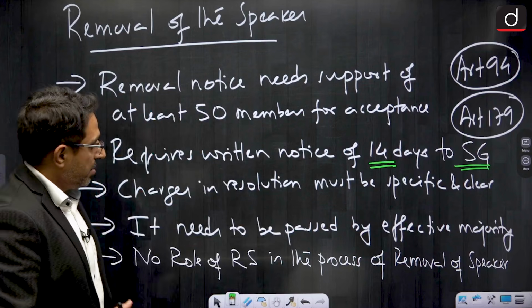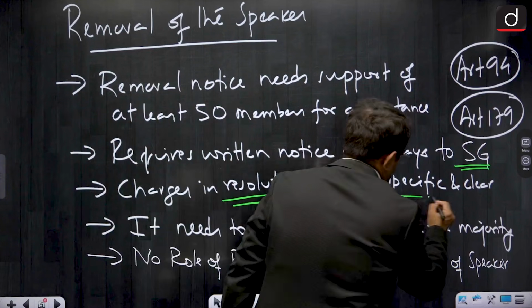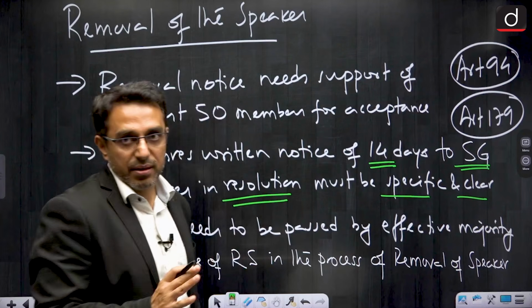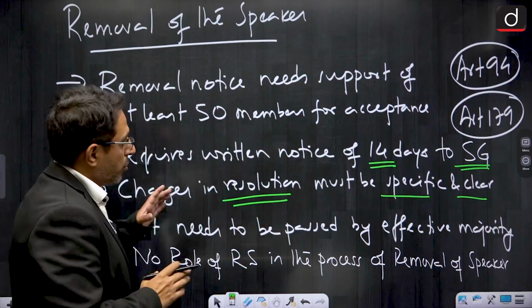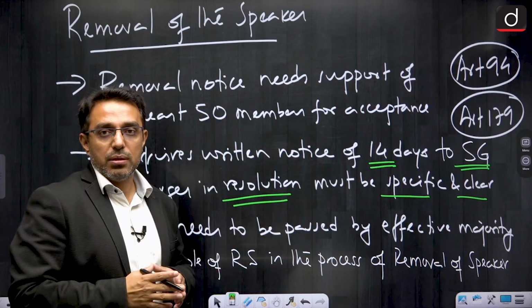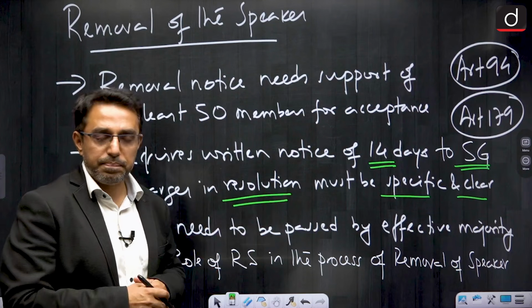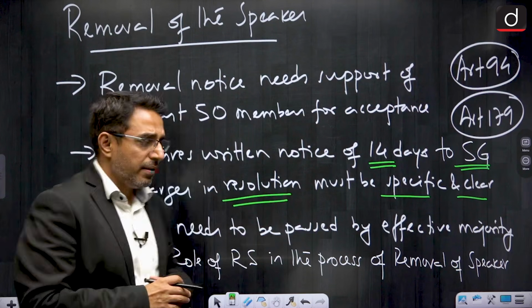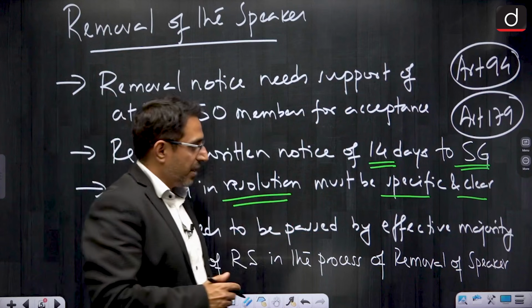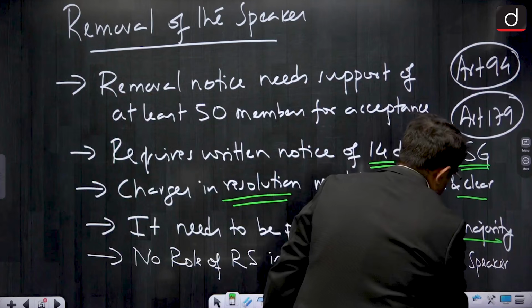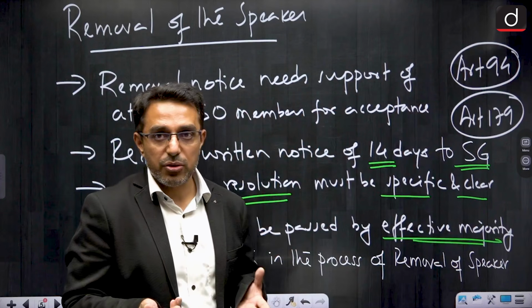Now the charges in the resolution for the removal of the speaker need to be specific and clear. They cannot be vague charges. Also, once this resolution is accepted or admitted by the house, it needs to be passed by effective majority. So it is not simple majority, it is not special majority, but effective majority. What is effective majority?